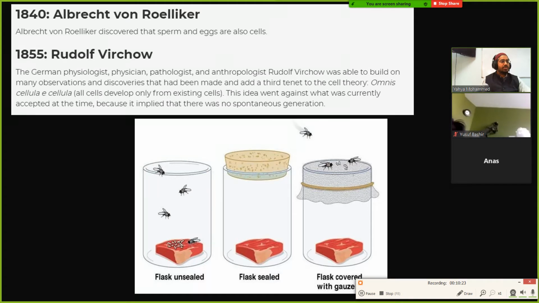So before, people thought that maggots just came out of the meat itself. Like if you just left some meat and it started to rot, maggots would come out of the meat, not that flies were coming in and laying eggs on the meat. So if you seal off the container, then you don't see any maggots. This shows that the maggots are coming from the outside somewhere. They're not coming from just the meat itself, just from something rotting.